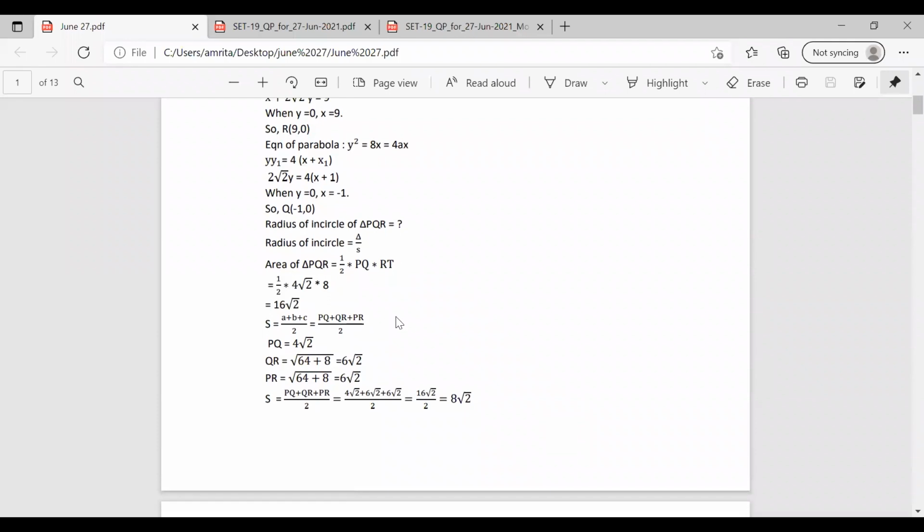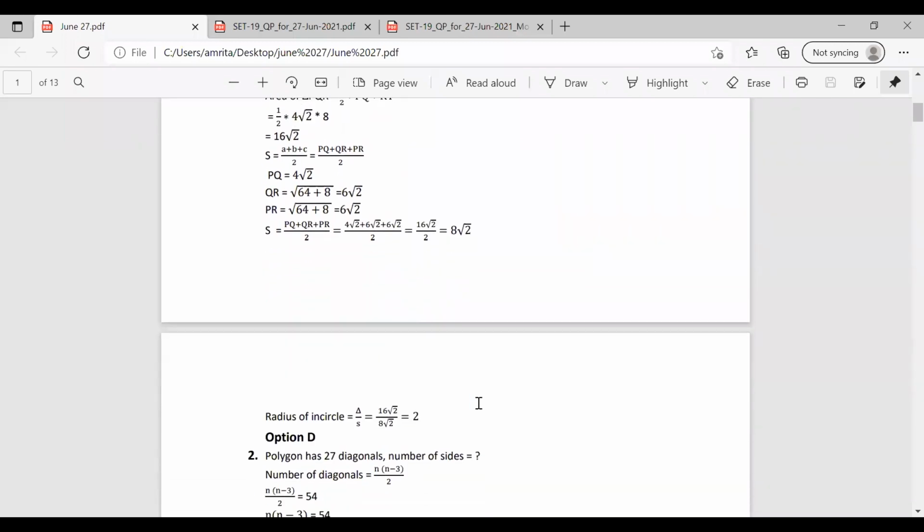So we have the radius of the incircle equal to area by S. We have the value of area as 16 root 2 and S we found as 8 root 2. So the radius becomes 16 root 2 by 8 root 2, that is equal to 2.